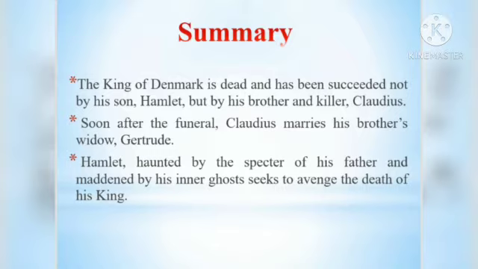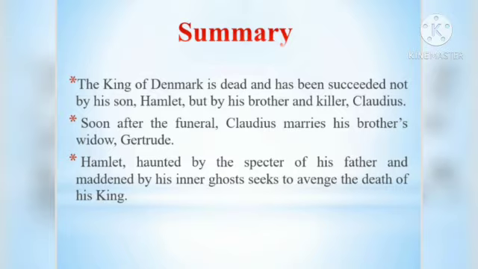Hamlet, haunted by the spectre of his father and maddened by his inner ghost, seeks to avenge the death of his king. So when Hamlet returns from Wittenberg to Elsinore to attend the funeral of his father, he is confronted by his father's ghost, who asks him to take revenge on the brutal murder, and he is struck by the horror of that, and he is also maddened by his inner ghost.